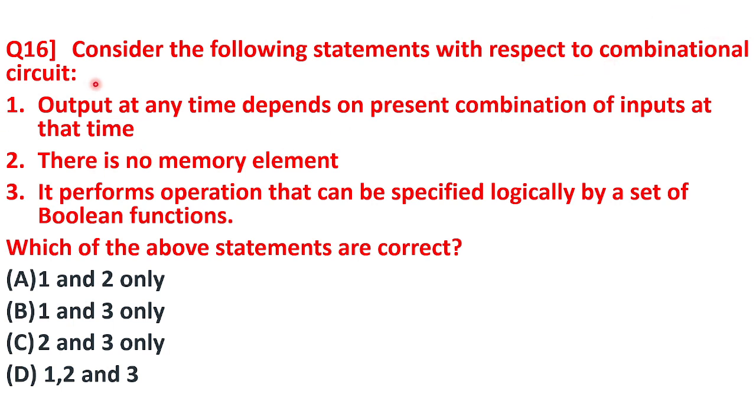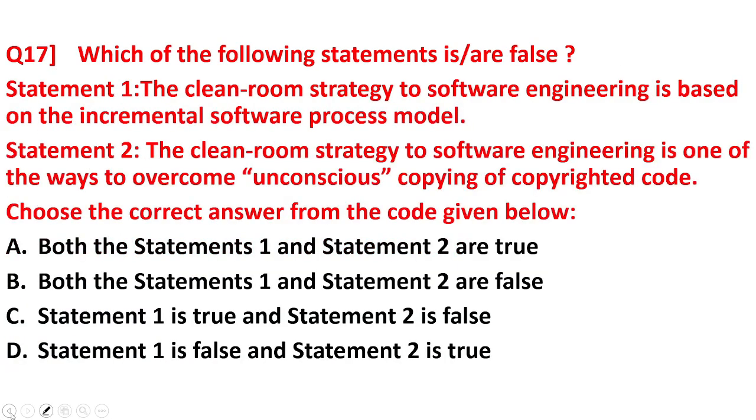So till now option 1 is also correct. Option 2 is also correct. And option 3 is it performs operation that can be specified logically by a set of Boolean functions. Yes, you can perform the operations using Boolean function, and using the combinational circuit. So all the three options are correct. So answer for this is 1, 2 and 3. Moving on to the next question.